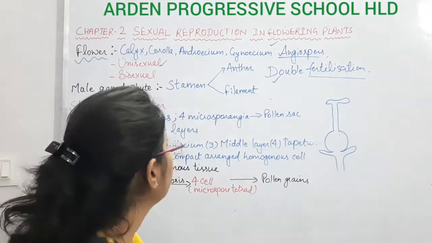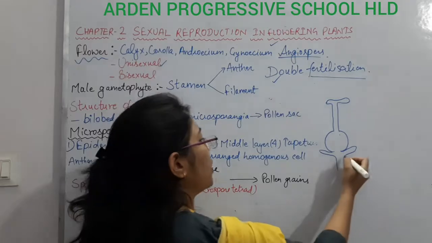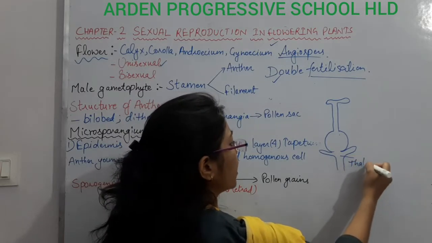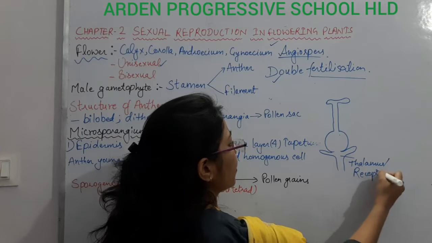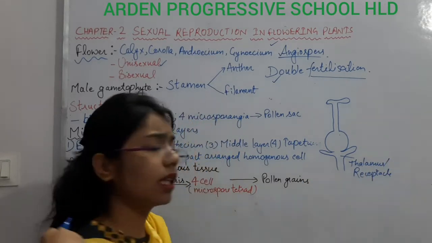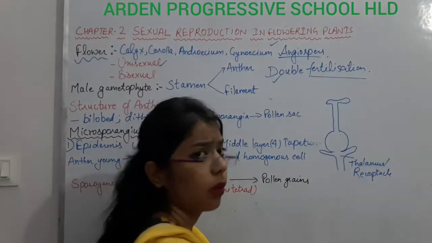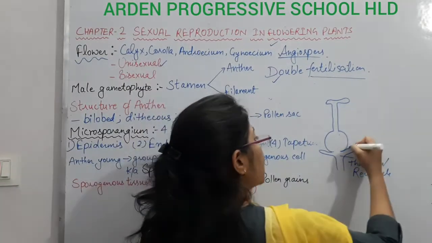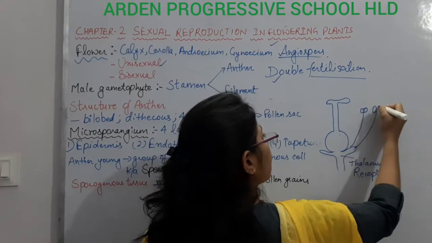If we start from the bottom, there will be the thalamus, also known as the receptacle, because it is receiving all the parts of the flower.